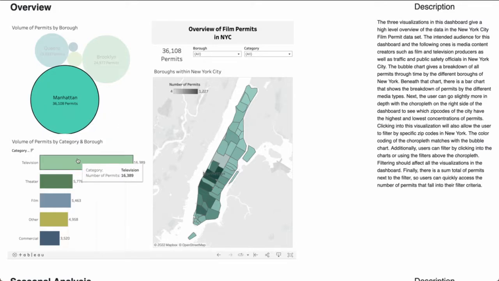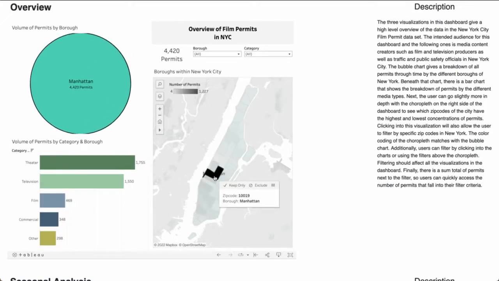However, let's filter a little further into this zip code right here. And we can see now that theater is actually the most popular in this area of Manhattan. And that makes sense because this is around Midtown Manhattan, and that's where most Broadway shows take place. Let's move on to the next dashboard.